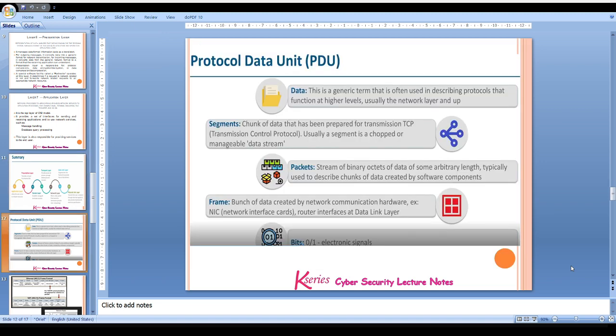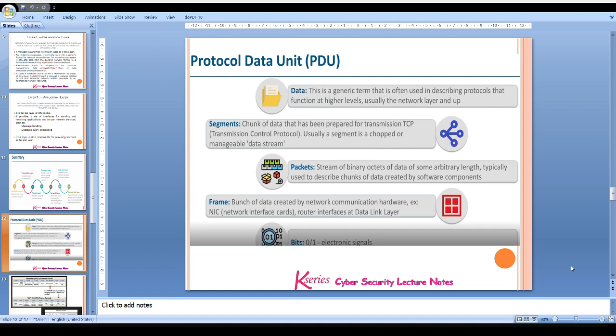Now, before moving further, we must understand how data is formed. So, starting with our bits, which are at our physical layer. When bits are transmitted from the physical layer, these are in the form of 0 and 1, where 0 implies no network and 1 implies the positive network. And these bits are transmitted in the form of electronic signals back and forth.